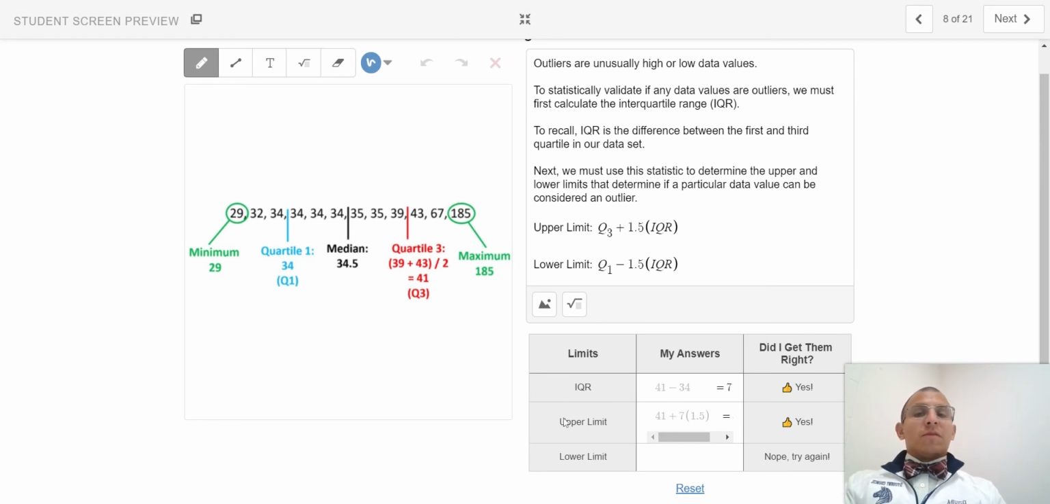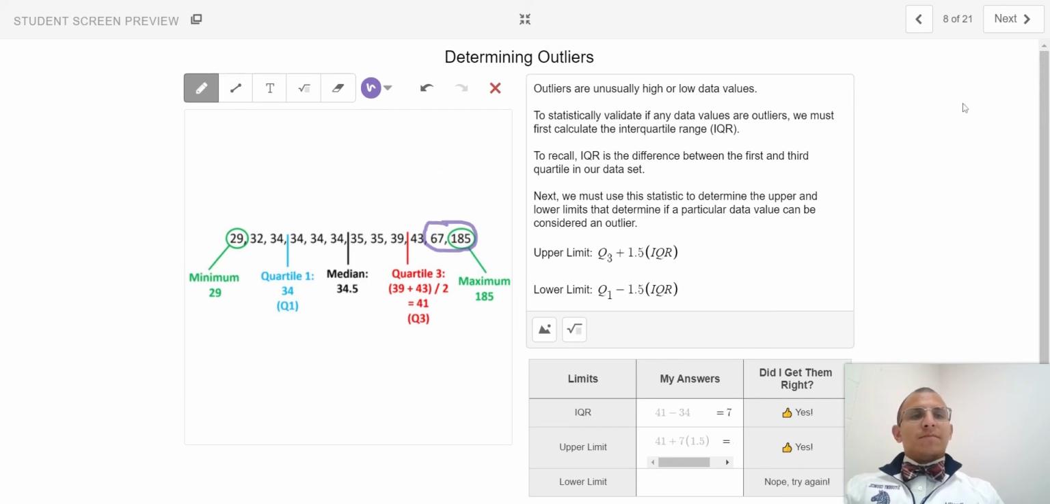I'm going to leave the lower limit for you and ask that you conclude this slide by circling any of the values that you would consider an outlier statistically speaking.